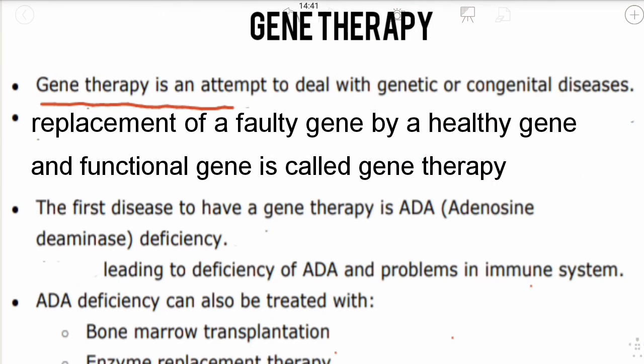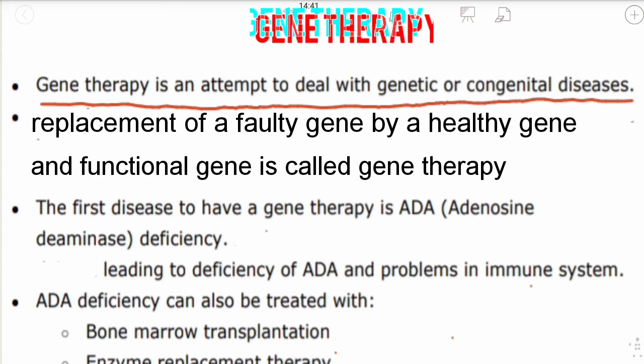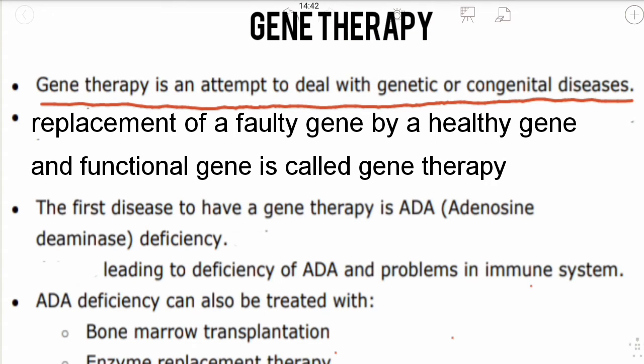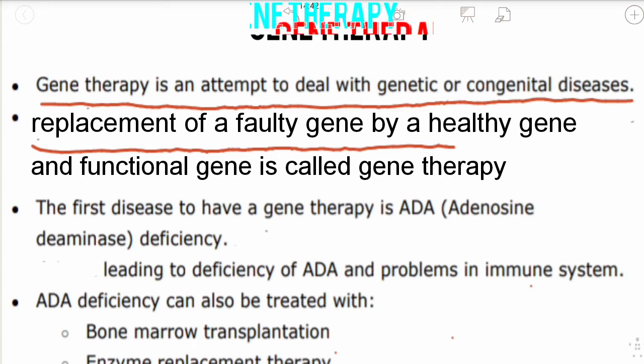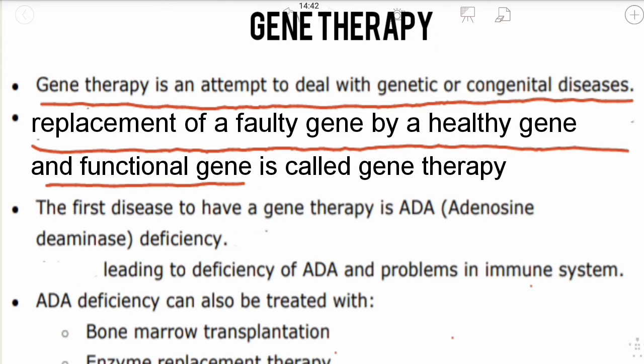Gene therapy is an attempt to deal with genetic diseases or any congenital diseases. So, replacement of a faulty gene by a healthy and functional gene is called gene therapy. First of all, you should know this definition, which is very important and very easy. Faulty genes means genes which are not good, genes which are inefficient, or genes which are absent in the person. They can be replaced by a healthy or functional gene, and this is called gene therapy.